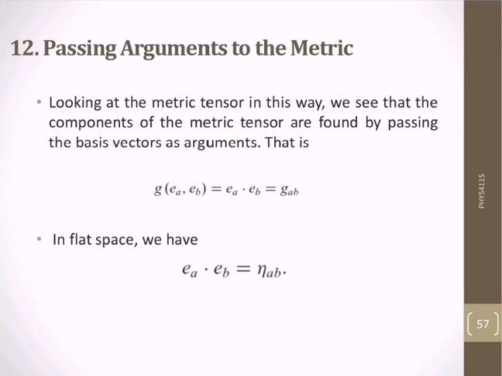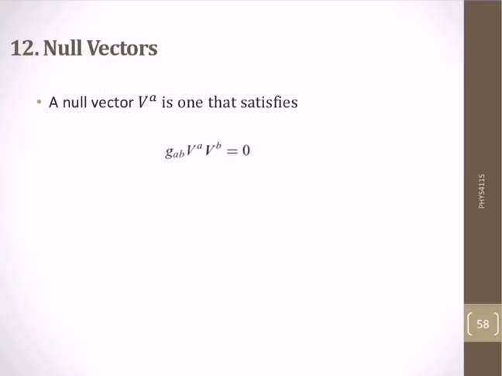Next we will see null vectors. If we have a vector v^a, it is said to be a null vector if it satisfies the condition g_ab v^a v^b is equal to 0.